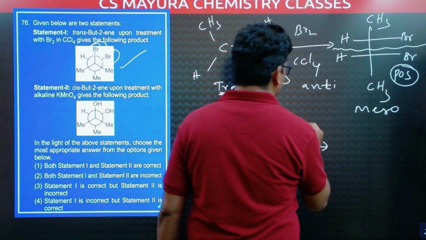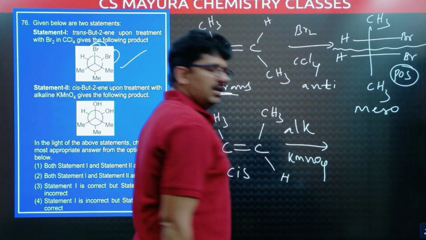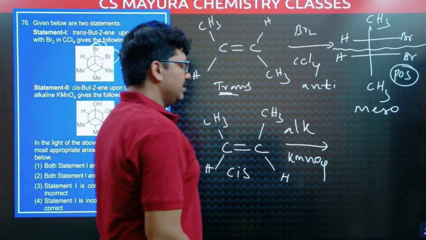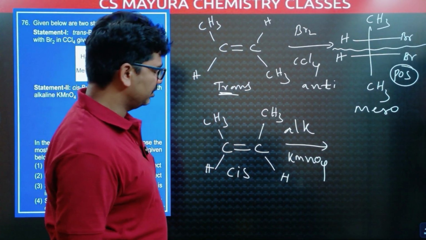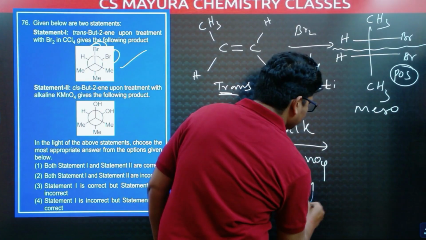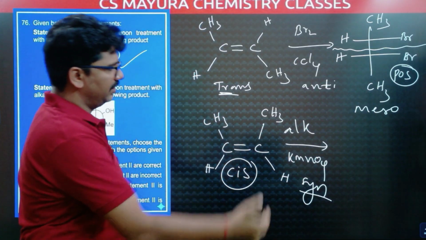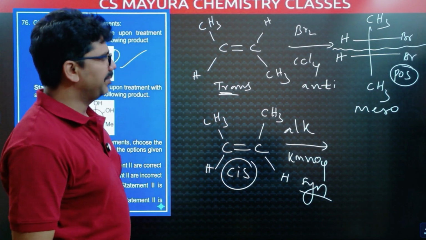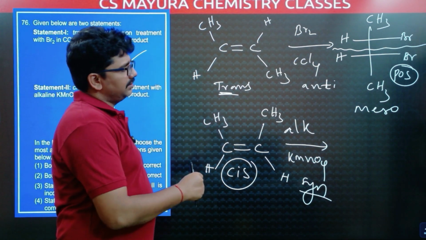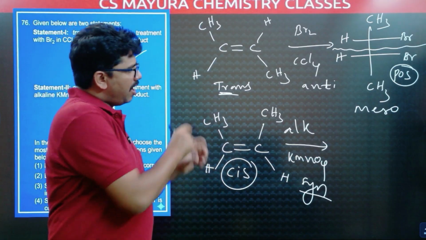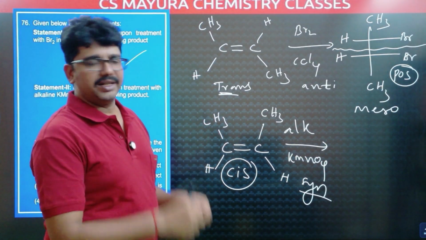alkaline KMnO4. Alkaline KMnO4 is a base reagent. With base reagent we will get syn hydroxylation, syn dihydroxylation. This is syn dihydroxylation and this is cis. Cis syn, same, here also meso. Trans anti gives meso; trans syn means opposite terms are there, so we will get a racemic mixture. Similar terms are there, we will get a meso compound.